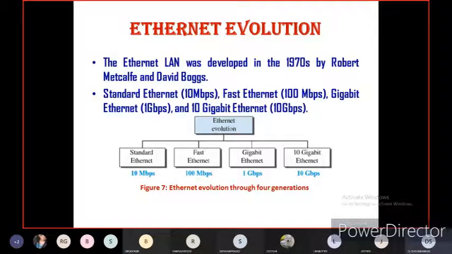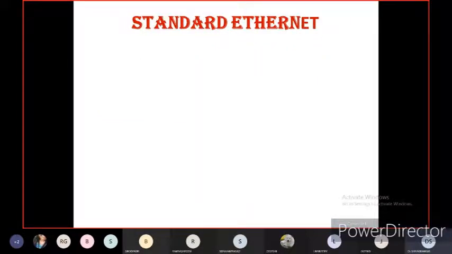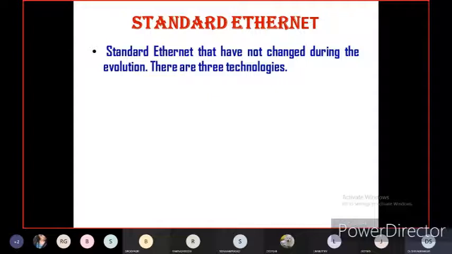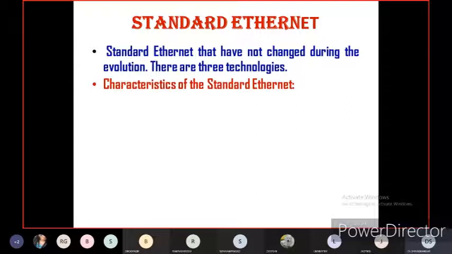With a block diagram, if you get a question on this topic, you can write and explain. What is the standard Ethernet protocol? Standard Ethernet has not changed during the evolution. There are three different technologies available in the standard Ethernet protocol. First one is the characteristics of the standard Ethernet. Now let us discuss them one by one. What are the important characteristics of the standard Ethernet protocol?